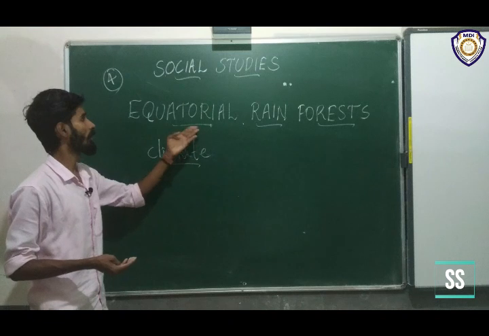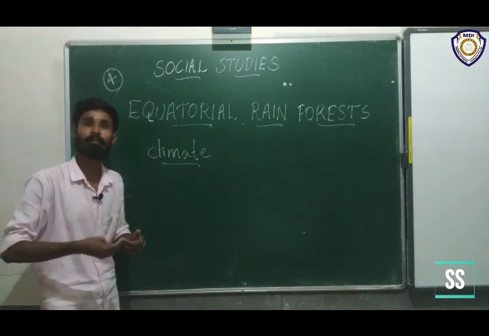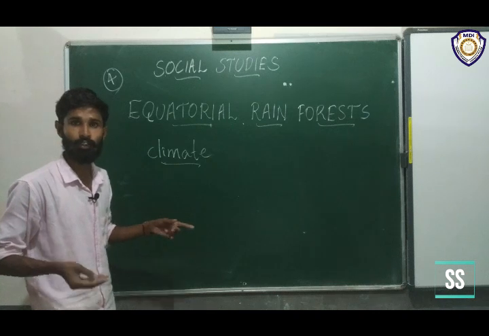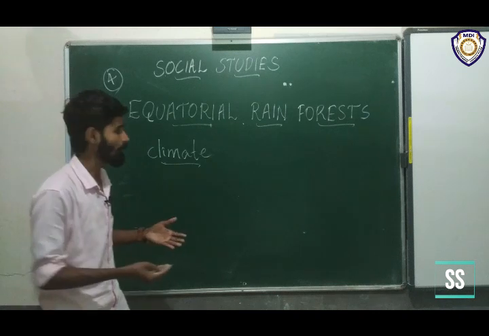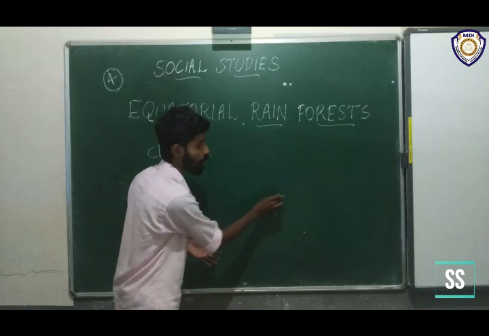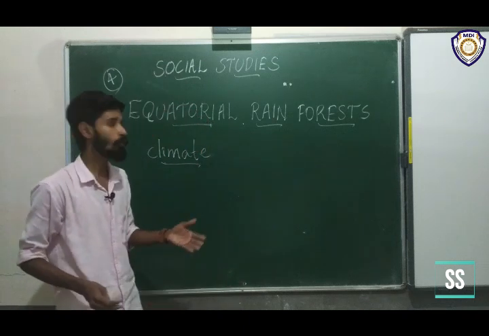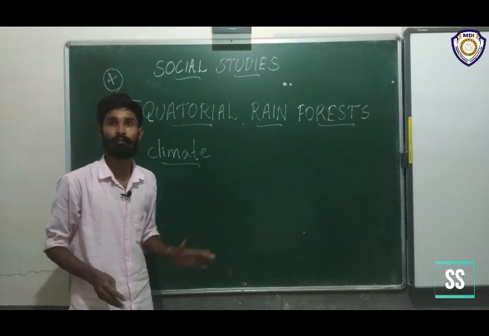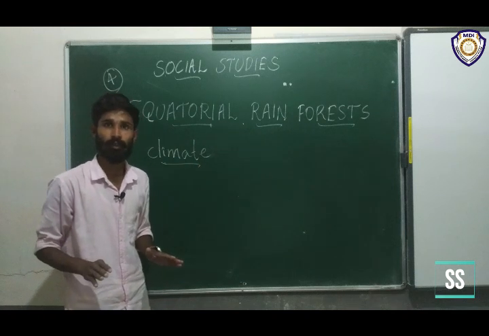We said it's called a rain forest because at the evening time it's full of rain. Equatorial means beside the equator, above and below the equator. Did you remember it? That's why it's called equatorial rain forest. Clear?